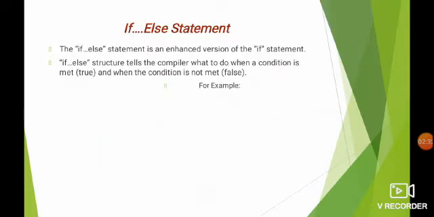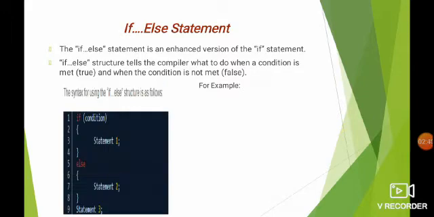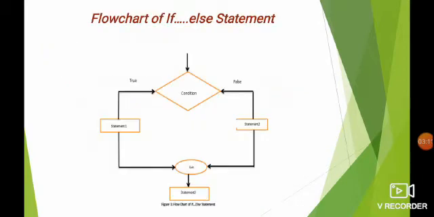If else statement. It is an enhanced version of if statement. This if else structure tells the compiler what to do when a condition is true and when the condition is not met. So this is the syntax: if of condition open bracket statement 1 else statement 2. For example, int main, int age equal to 70. If age is less than or equal to 60, print correct age, else incorrect age. So this is the flowchart of if else.